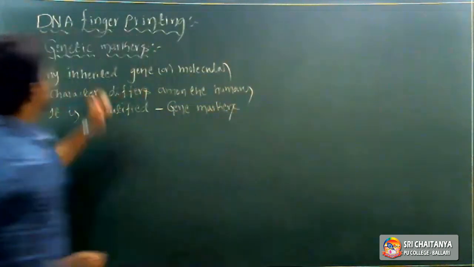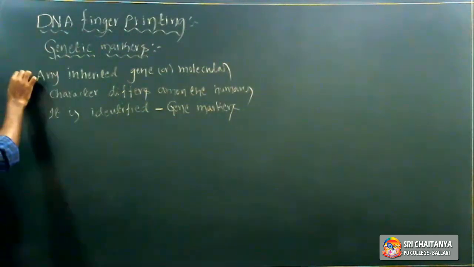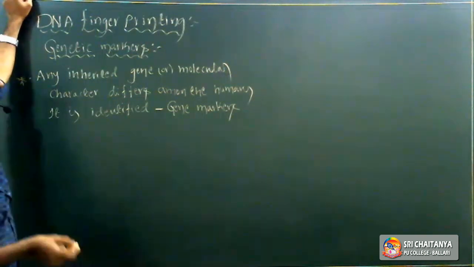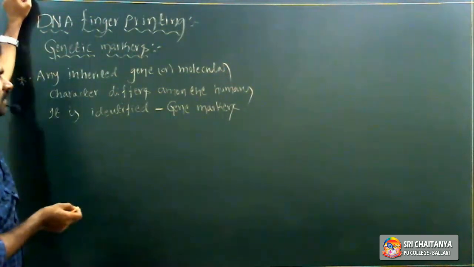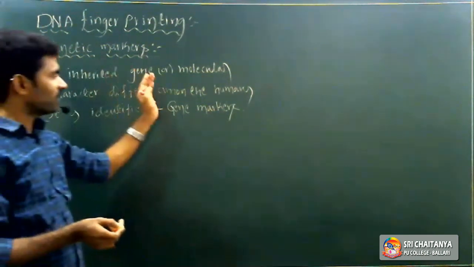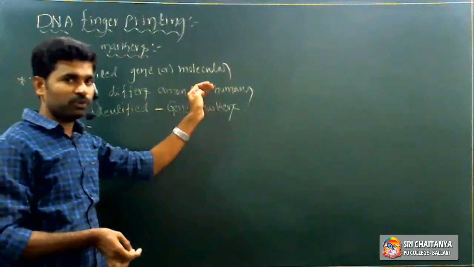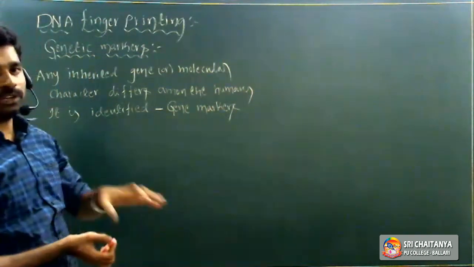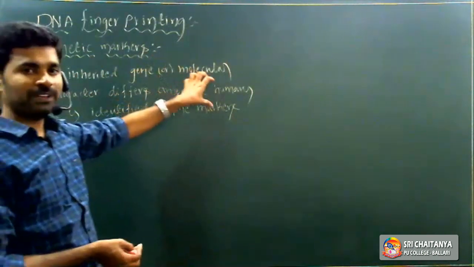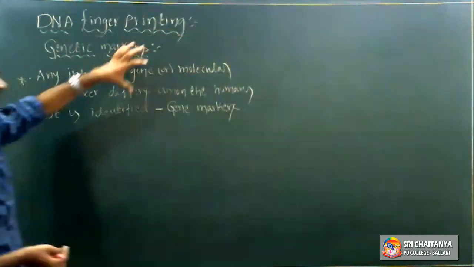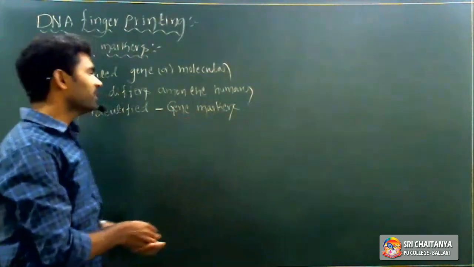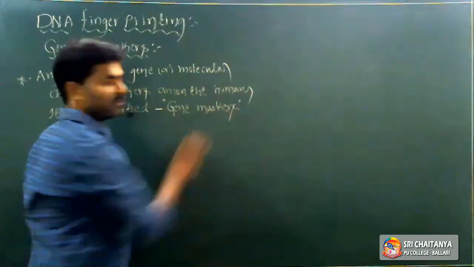So what are genetic markers or gene markers here? Any inherited gene or genetic material or molecular character that differs among the human beings, that different character or different structure identified in the laboratory, we call it a gene marker.